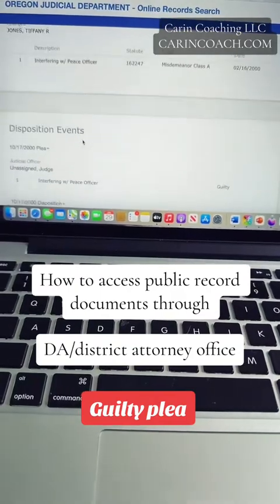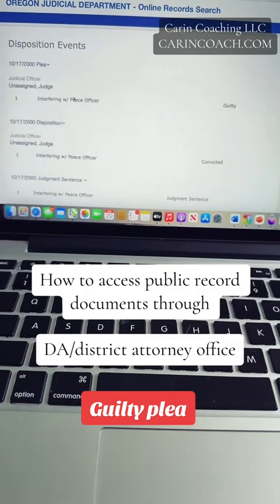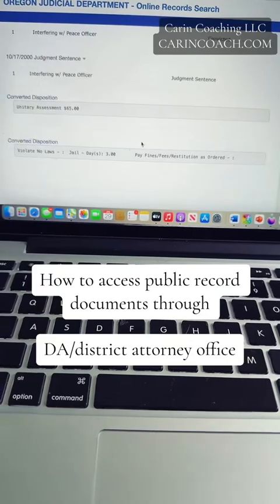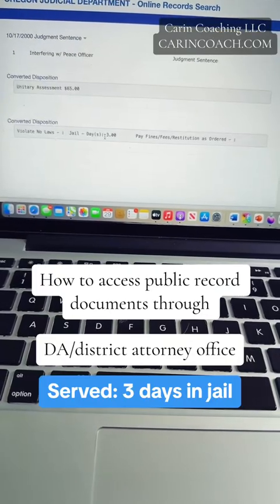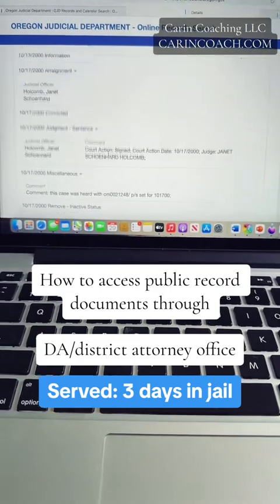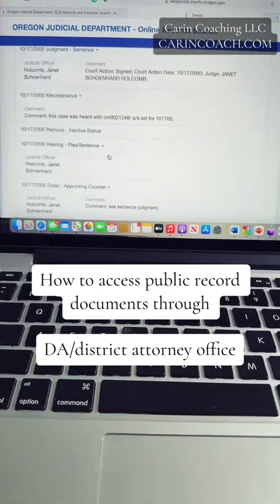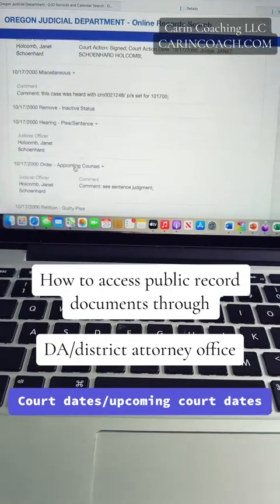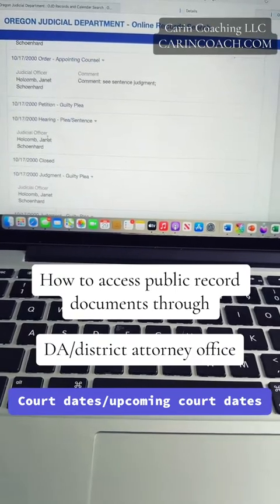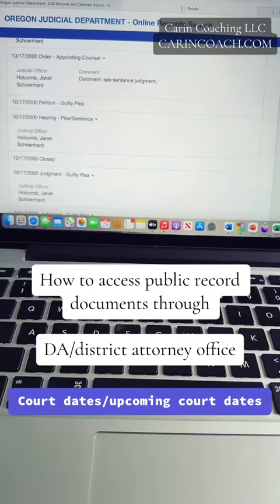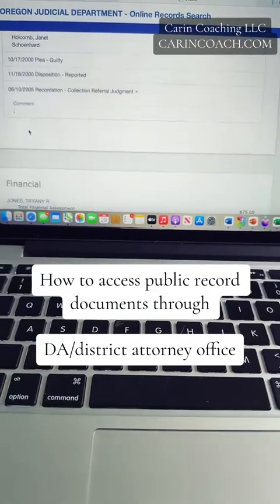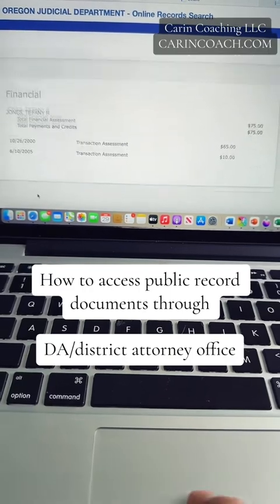Then you can scroll down and find out what exactly happened. It looks like a plea deal was made for guilty, and she was sentenced to 3 days in jail. And then you can scroll down and see what the court dates were. So if this is an active case, you could see when the next court date would be, and you could go to that. You just call the court system and say, hey, I see a plea sentencing is happening on this day. Say that we're close to this day, and you could actually go there in person. But it looks like this gives you all of the information about what exactly happened in that case.